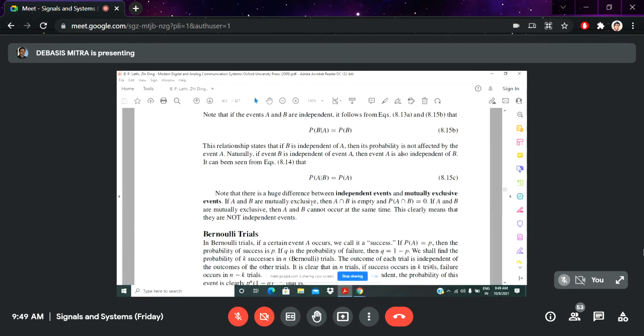So obviously, for mutually exclusive events, the calculation of the intersect probability, that means the probability of A and B, in that case it is 0.